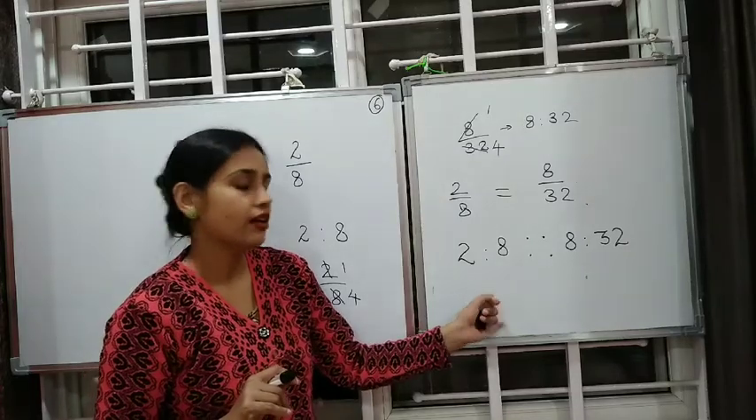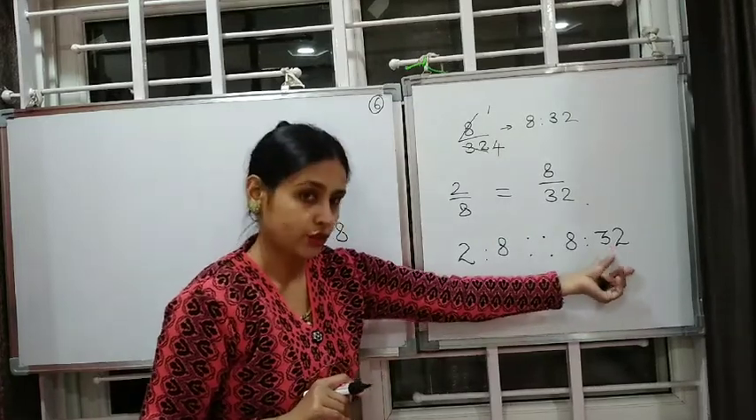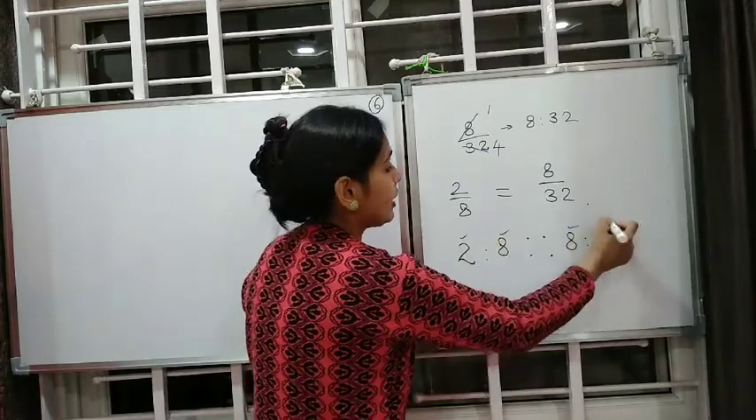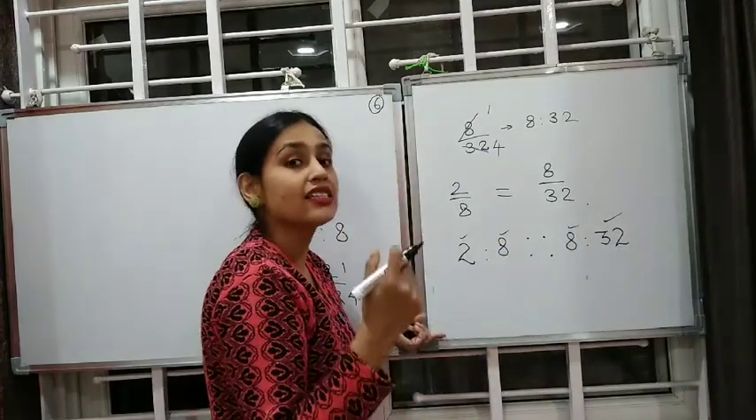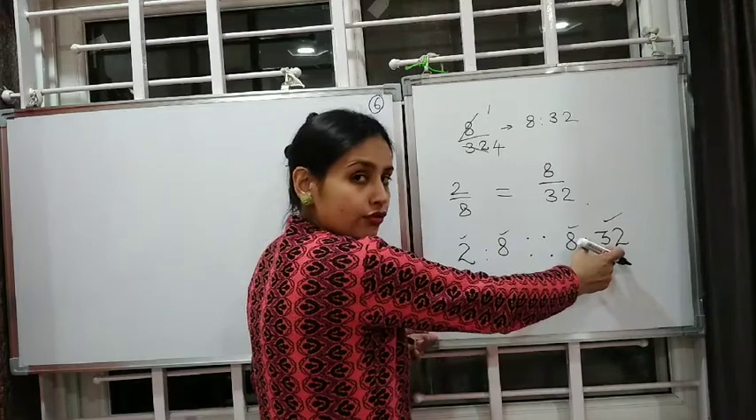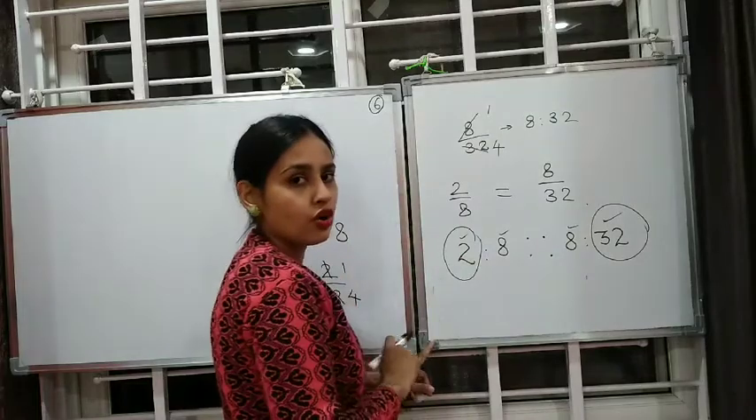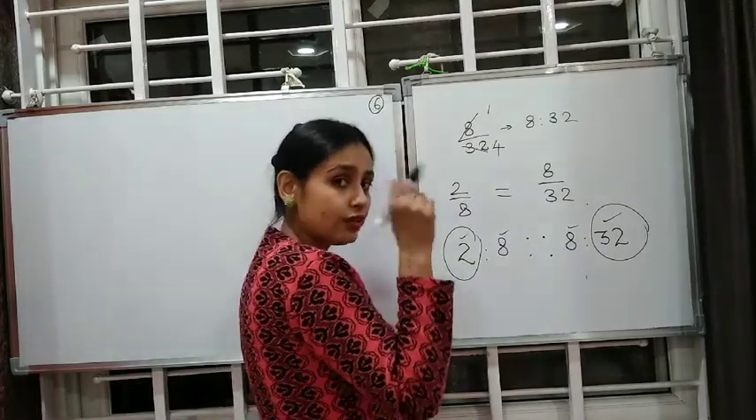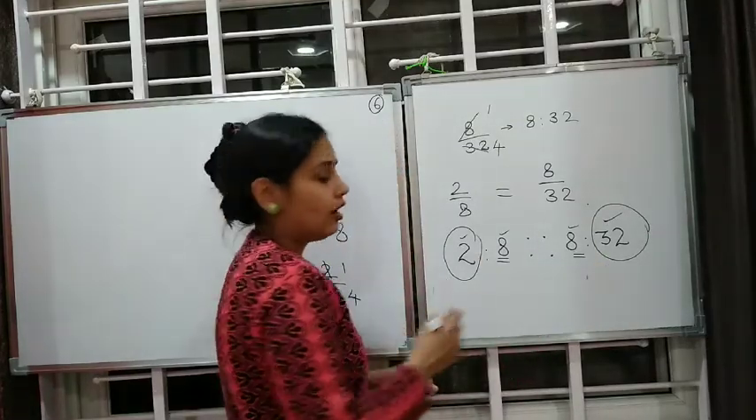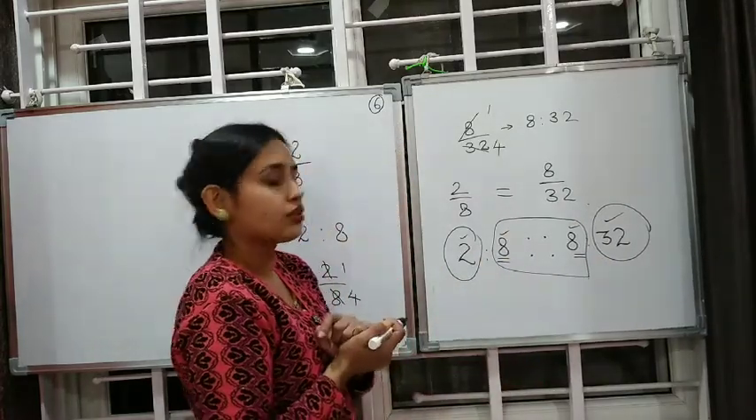And how do we say? We say 2:8 as 8:32. And these numbers, that is 2, 8, 8, 32, are called as terms. The first term, the second term, the third term and the fourth term. And children, the first and the fourth term is also called the extreme terms, and the second and the third term are called as the middle terms, as they are in the middle.